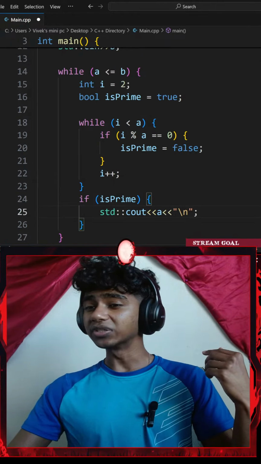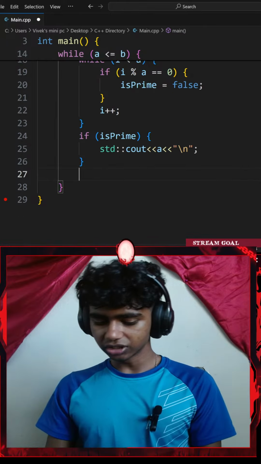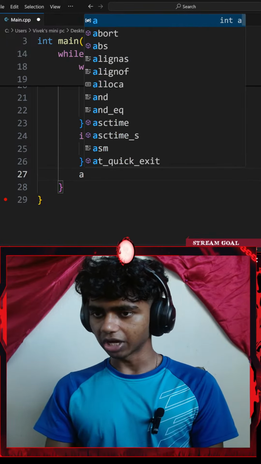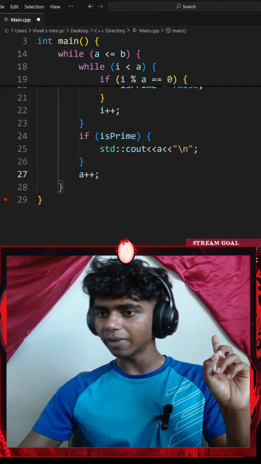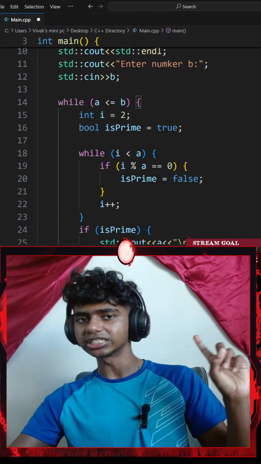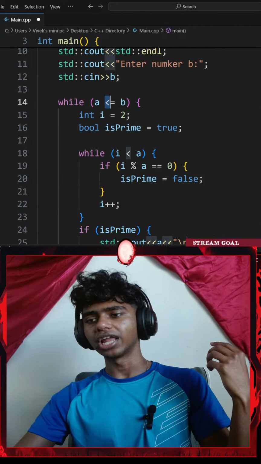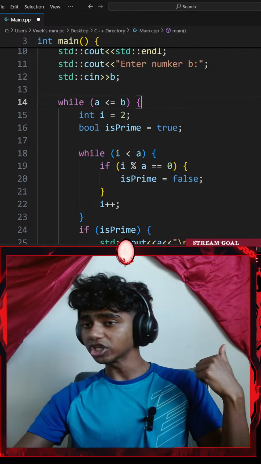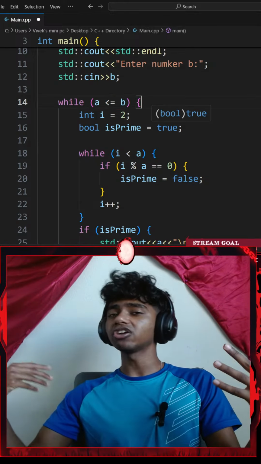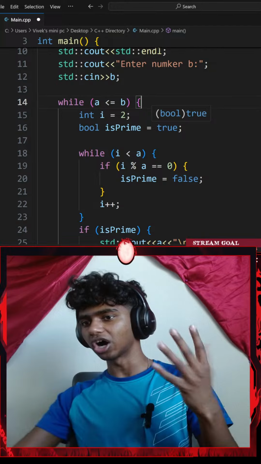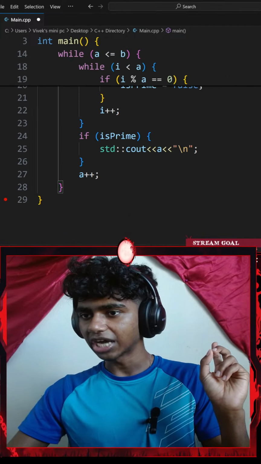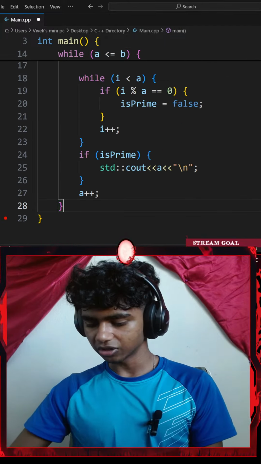And then outside my while loop, I'll go with my a++. I'll increase my a by 1 every single time until it's not either less than or equal to b. Once my number a is less than or equal to my number b, my loop stops. Okay, I'm trying to understand this, guys. That actually makes so much sense.